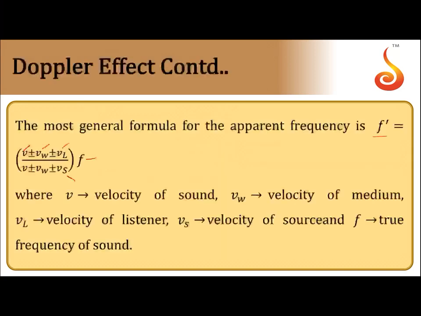So here we can make use of a sign convention. Let us say here is the observer and here is the source. The direction from source to observer is taken as positive. All velocities in this direction are positive, all velocities in the opposite direction are negative. So if the source is approaching the observer, frequency increases. If the source is receding away from the observer, frequency decreases. That's the general trend. And the difference between the actual frequency and the apparent frequency is what we call the Doppler shift.